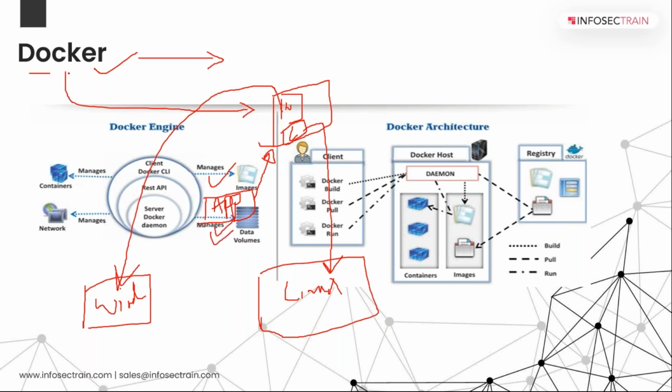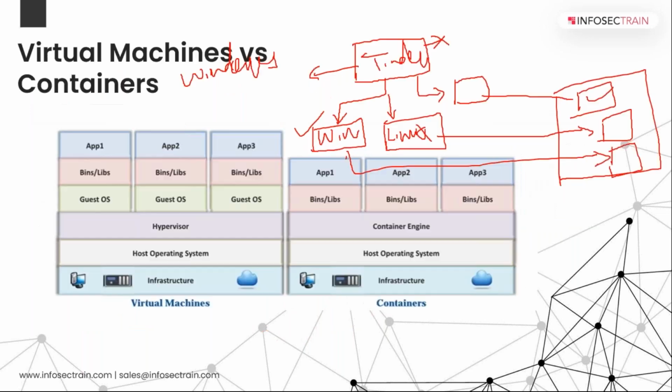So when we talk about Docker, each image will be in a separate container. When I talked about containers, I told you that when we create a container image, it will already have the kernel files.